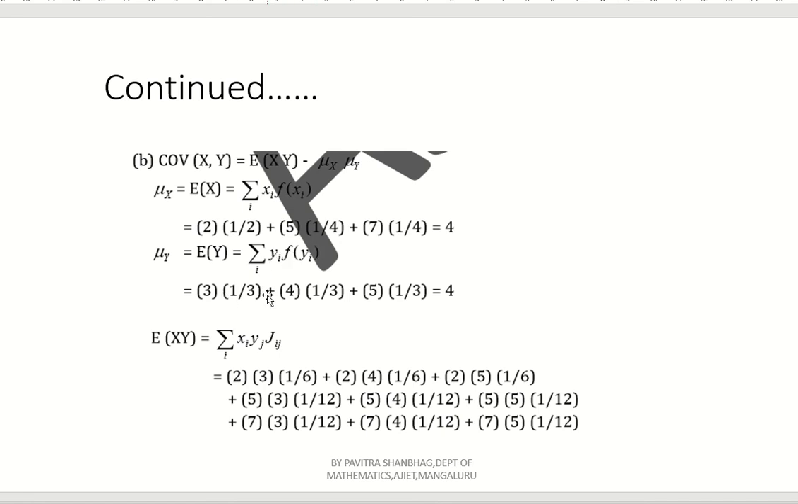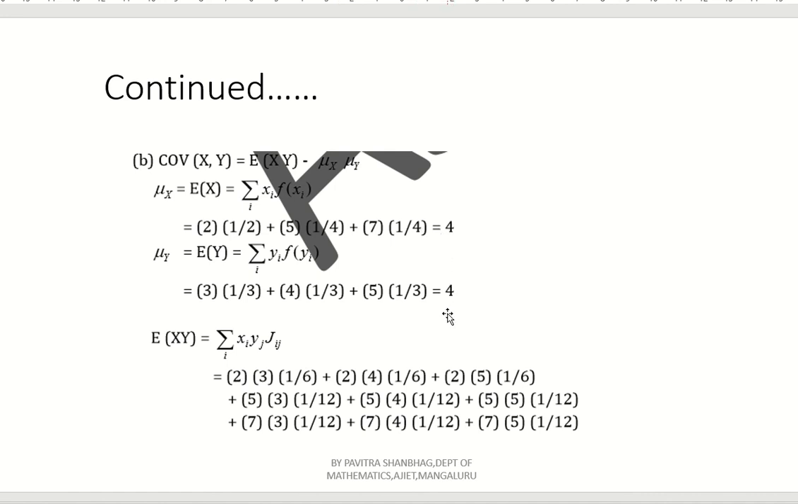So 3 into 1 by 3 plus 4 into 1 by 3 plus 5 into 1 by 3. Again 4 into 1 by 3 means 4 by 3 plus 5 into 1 by 3 means 5 by 3. 5 by 3 plus 4 by 3 means 9 by 3. 9 by 3 is nothing but 3 remains here. So 3 plus 3 into 1 by 3 means 1. 3 plus 1, that is nothing but 4. So we are getting expectation of x also 4, expectation of y also 4.